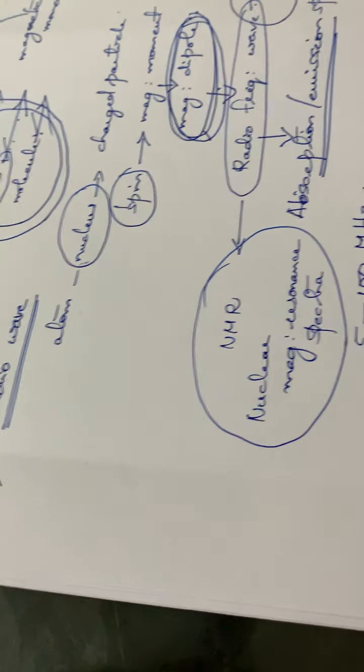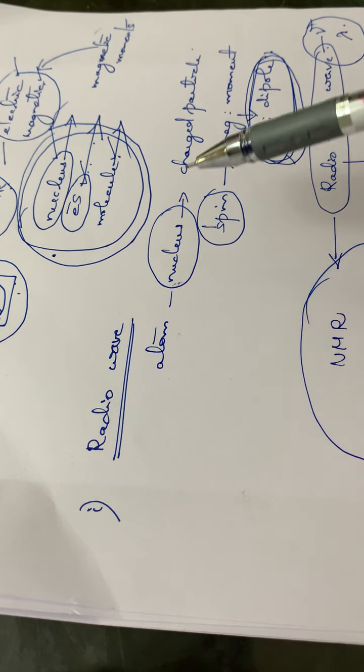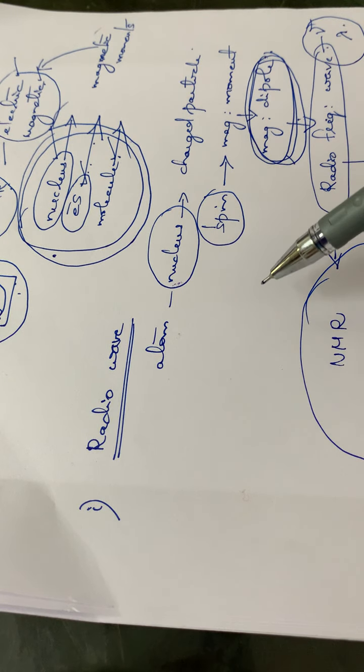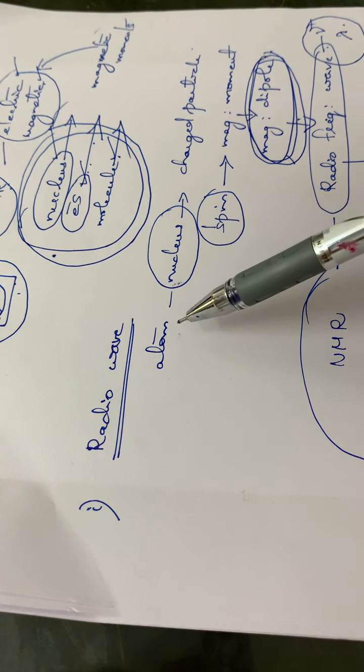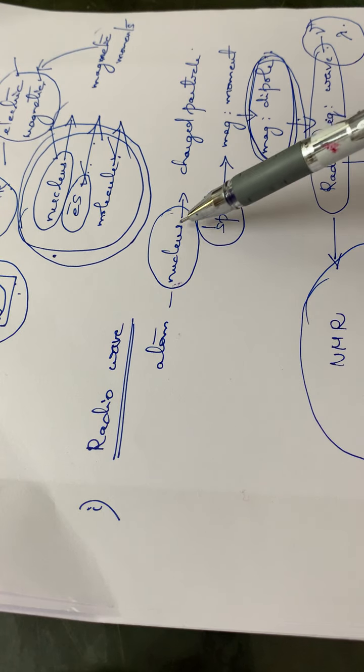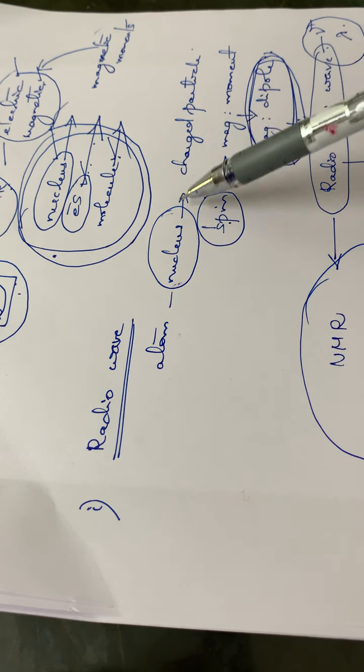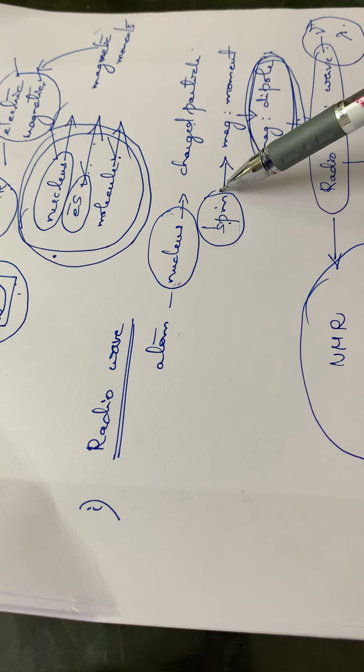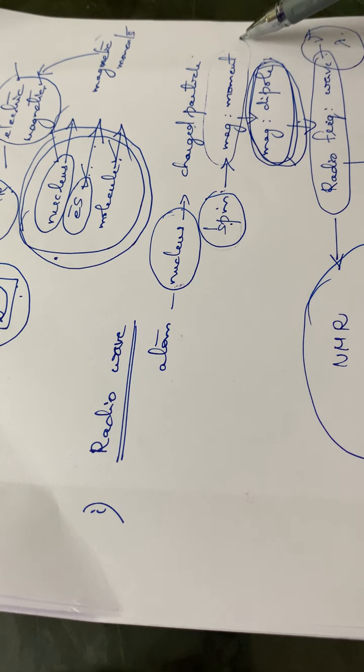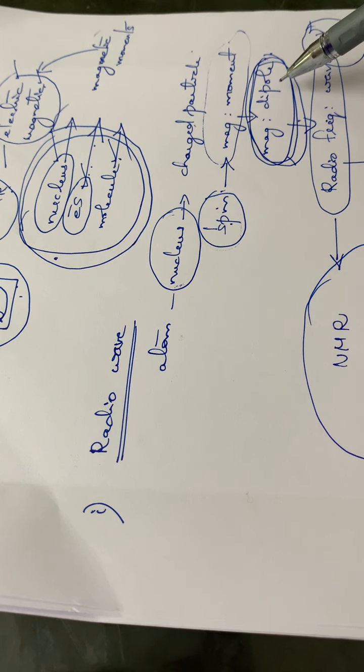So this is the interaction of radio waves with a substance or with an atom. First we have to consider the nucleus of the atom. The nucleus has a spin moment, and it is also a charged particle. As a result of the spinning motion, it develops a magnetic moment, and as a result of the magnetic moment, it generates a magnetic dipole.